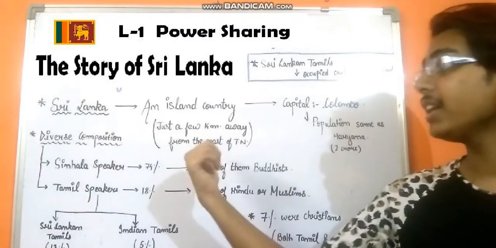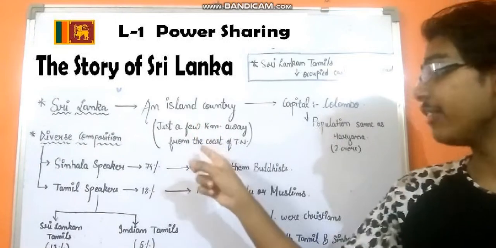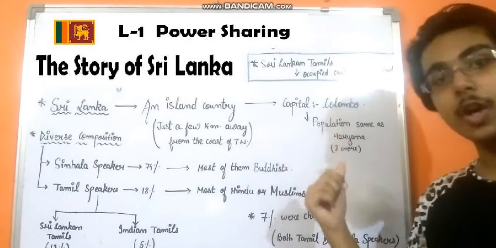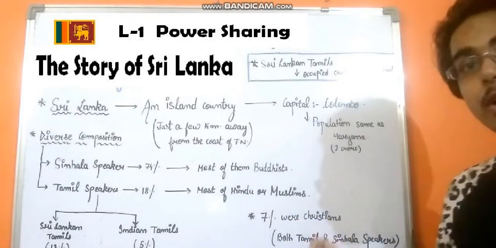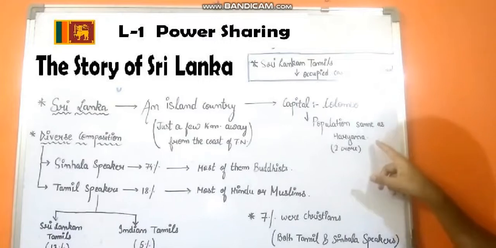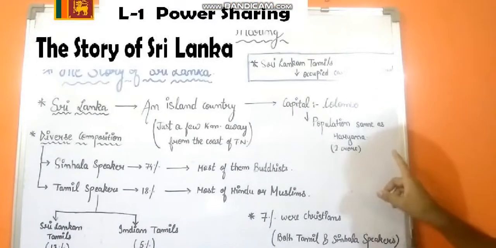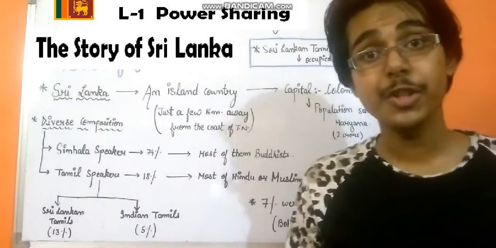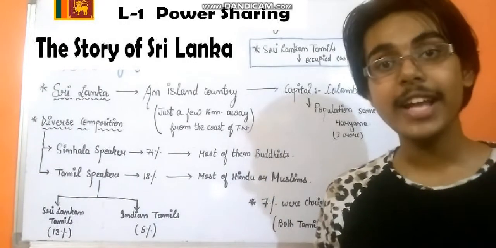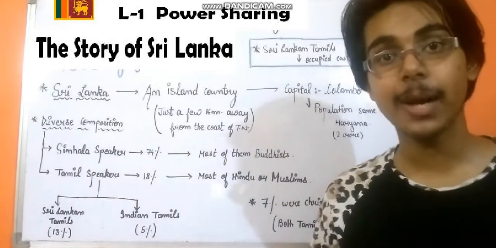It is an island country just a few kilometers away from the coast of Tamil Nadu, and its capital is Colombo. Well, it is not written in your books, but some extra knowledge will not harm you. The population of this country is the same as Haryana, which is approximately 2 crore. Now the ethnic composition of this particular country is also very, very diverse. We have mainly 2 language speaking communities here.